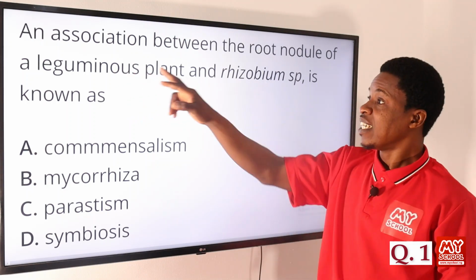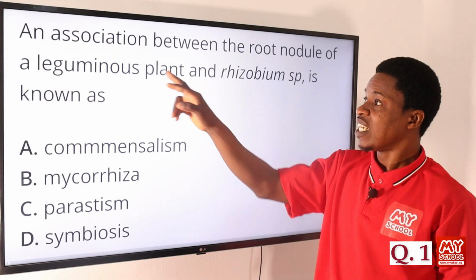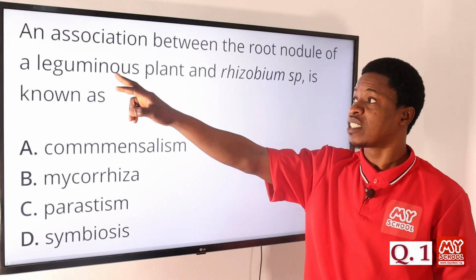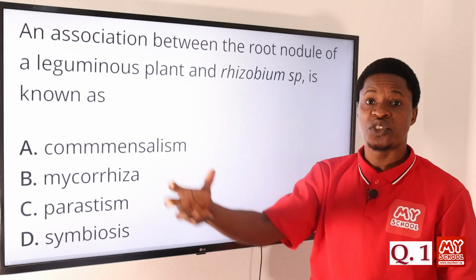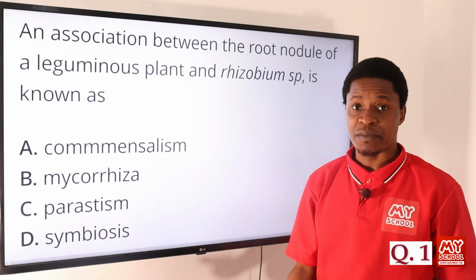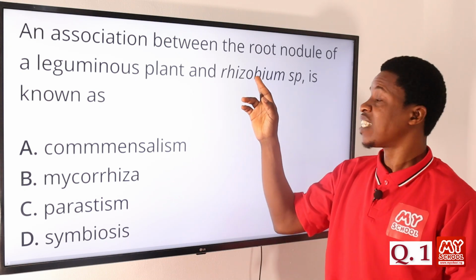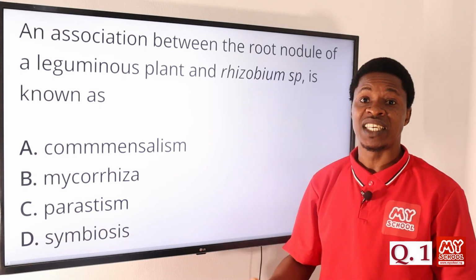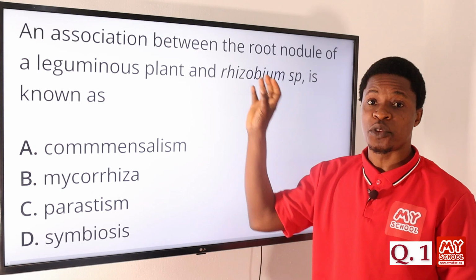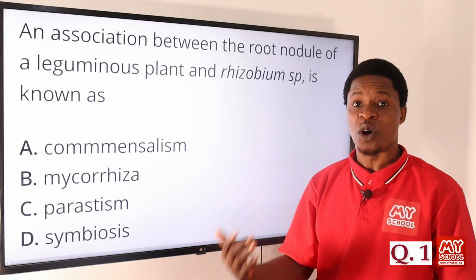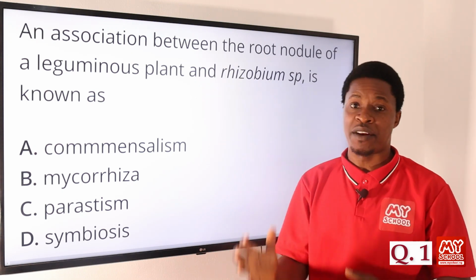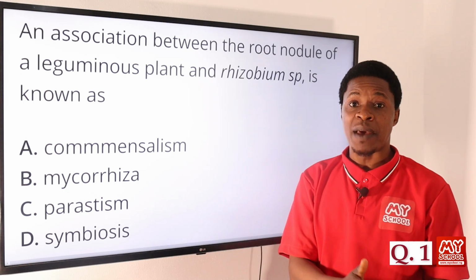Then on the other hand, this rhizobium species is also getting nutrients from this leguminous plant, okay, because it needs to make its food. It makes it from the succinate, okay, the malate. Those are the food forms which the rhizobium species, the bacteria, actually needs. So in that manner, both of them benefit from each other. So it's a symbiotic kind of thing, okay. Both of them, there is no harm.